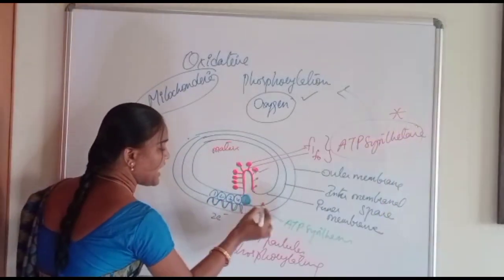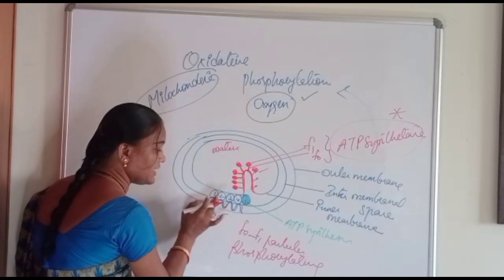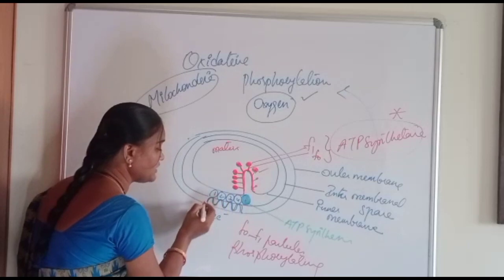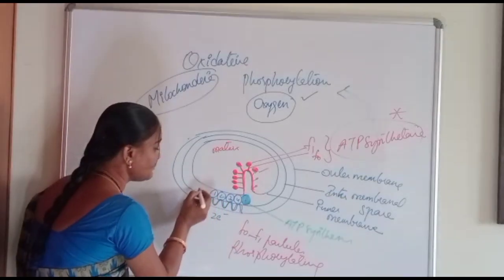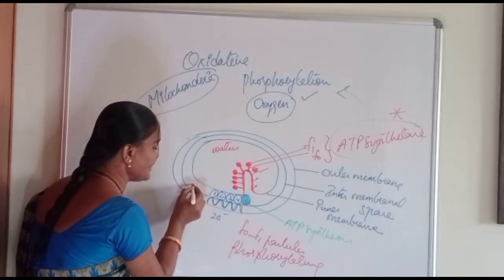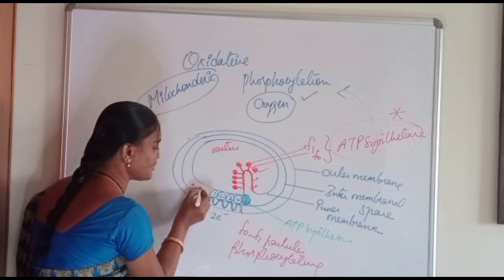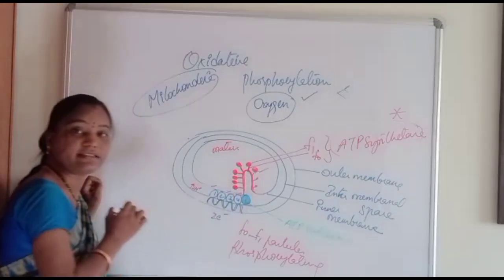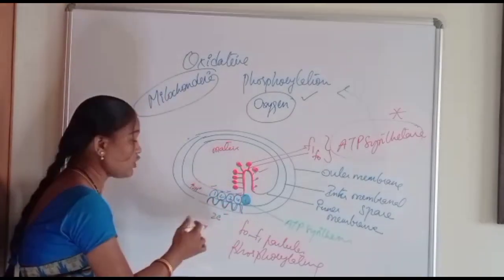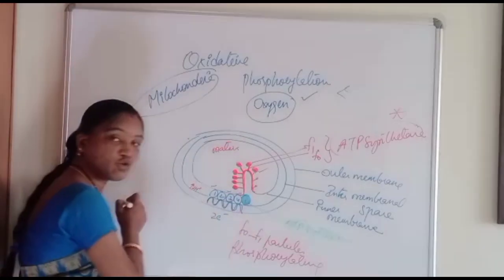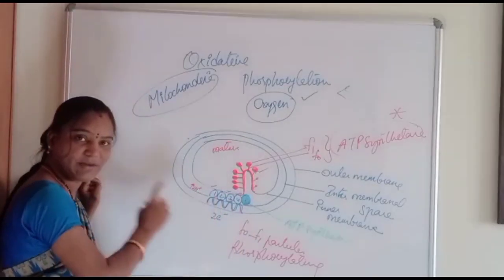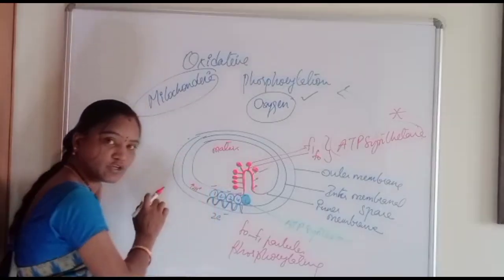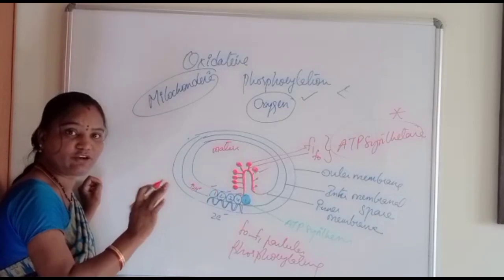And one more thing, as we have already discussed, electrons are being transferred from one complex to another. Here you can see in the intermembranous space there is an increase in proton concentration. At complex 1, 3 and 4 there is a release of protons, one pair at each complex.